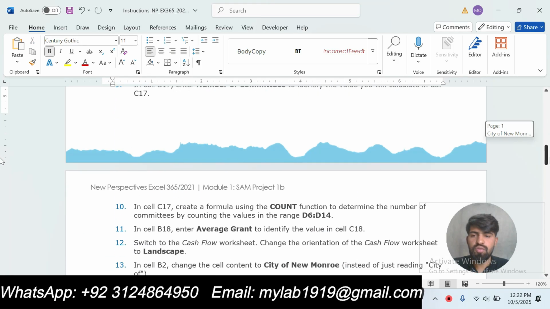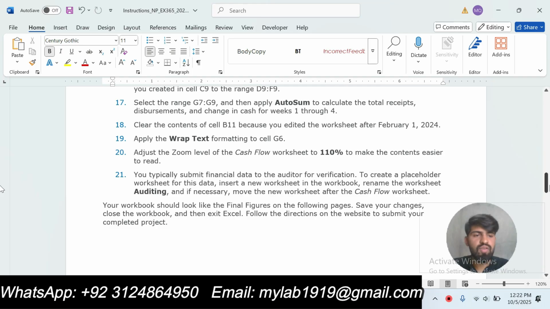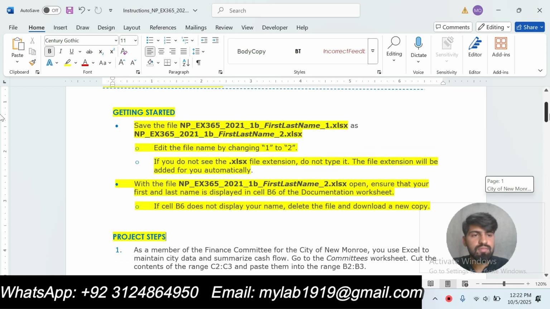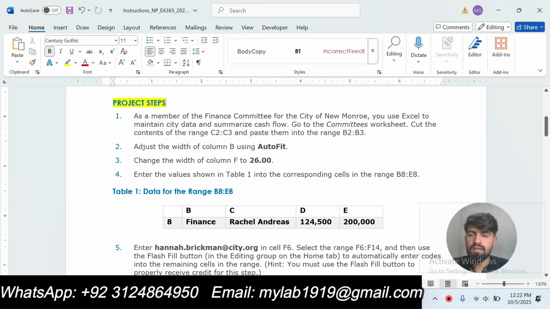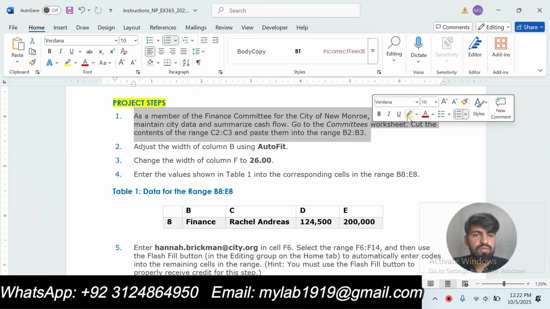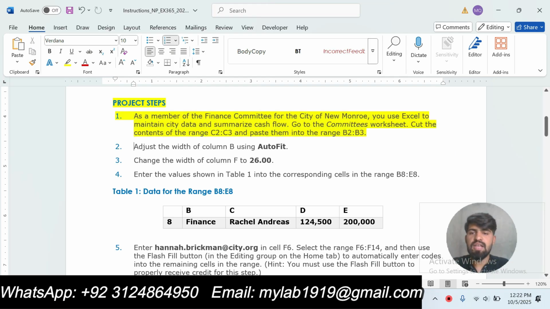Our total number of project steps is 21 and we will start from the first step. As a member of the finance committee for the City of New Monroe, you use Excel to maintain city data and summarize cash flow.